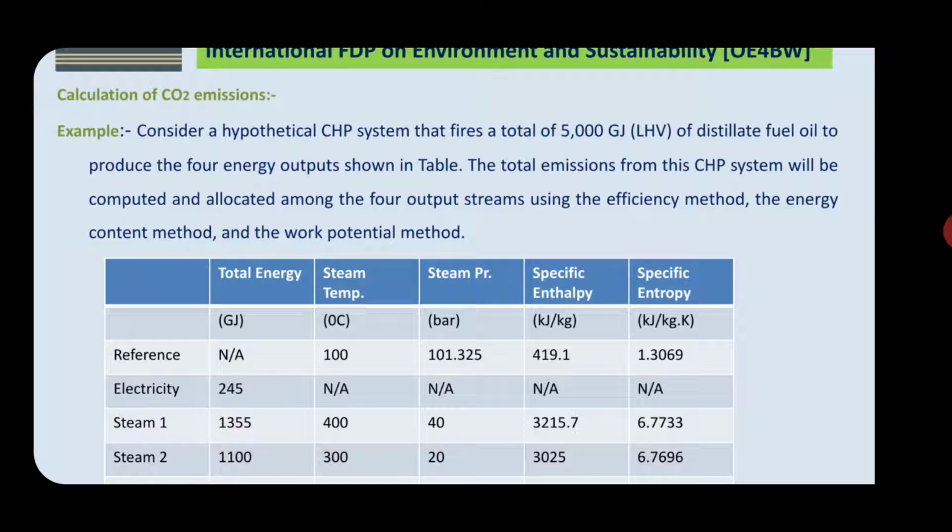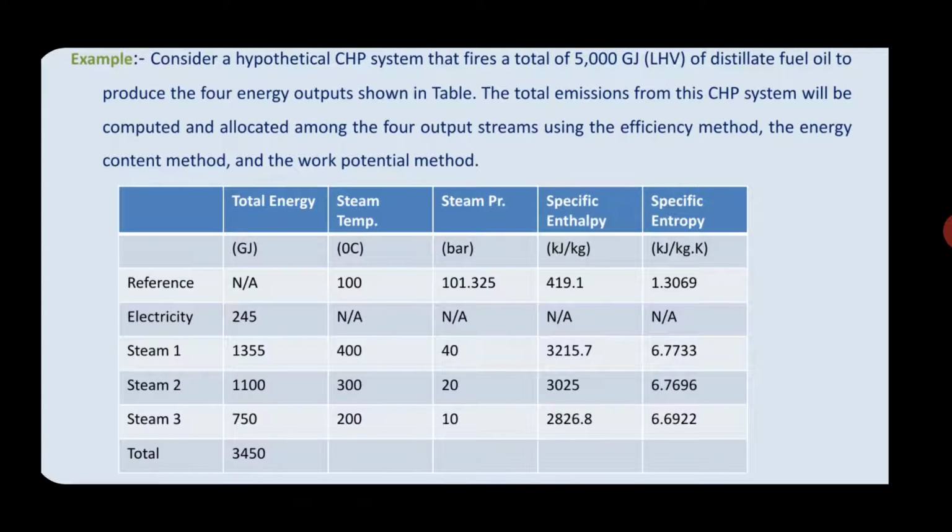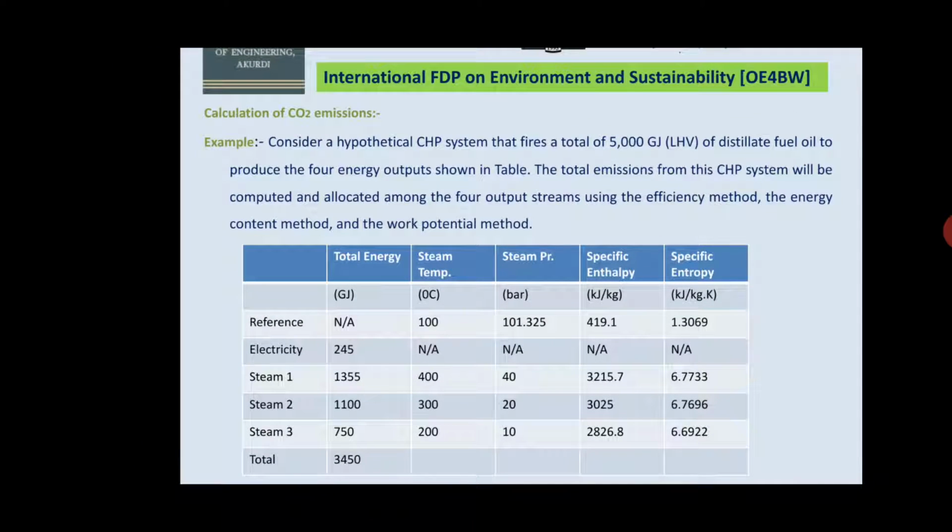Steam temperature 100 degrees Celsius, steam pressure 101.325 kPa, specific enthalpy 419 kJ per kg, specific entropy 1.3069 kJ per kg Kelvin, for steam 1, for electricity, for steam 1, for steam 2 and steam 3. These are the combined data given in the example, and we have to find out the carbon, that is CO2 emissions.